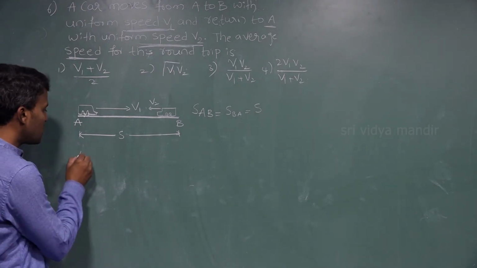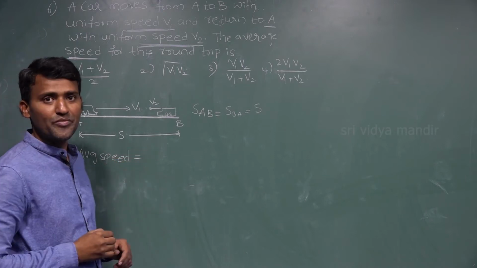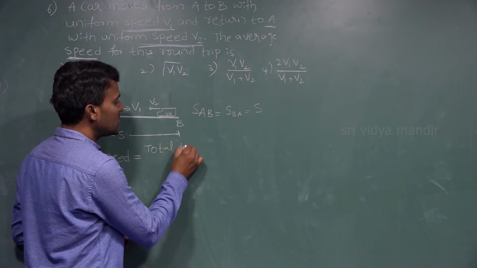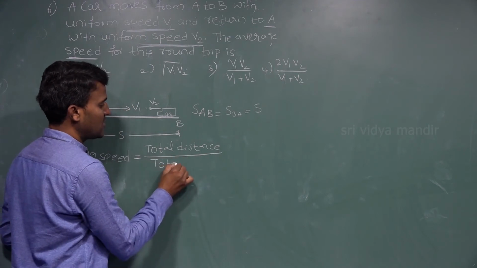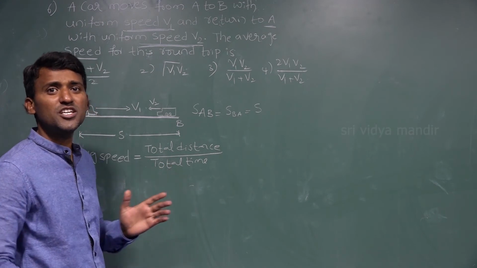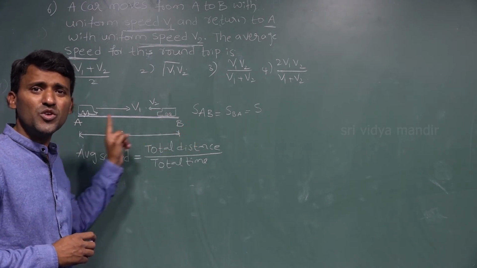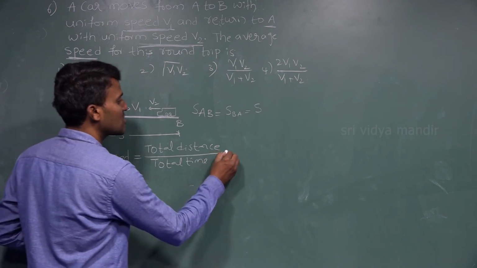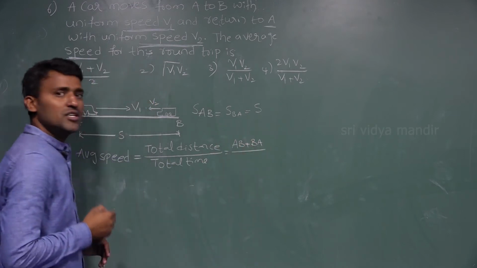Now we know the average speed formula. What is average speed equal to? Average speed is equal to total distance divided by total time taken. Here, what does total distance mean? The car is going from A to B and B to A. So total distance is nothing but AB plus BA, divided by total time.